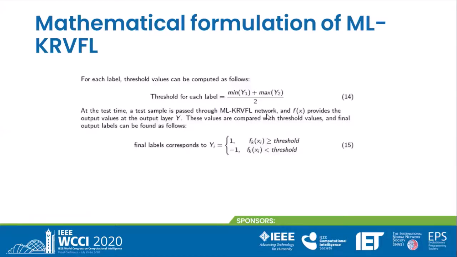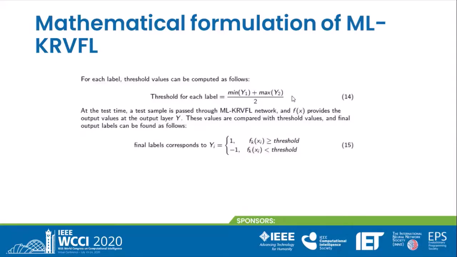In this slide, the threshold is calculated using equation 14. For each label, the threshold is calculated using equation 14 because the raw outputs are given during training at the output layer, and we have to compute a threshold during training, where y1 and y2 are the sets of the labels. y1 denotes those labels which belong to the input instance, and y2 denotes those labels which do not belong to the input sample.